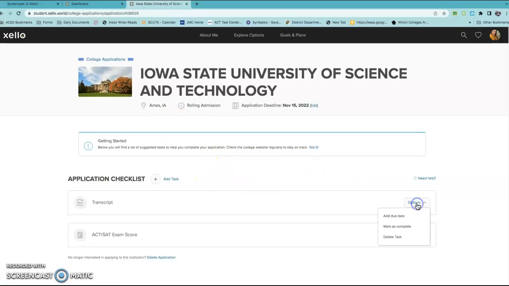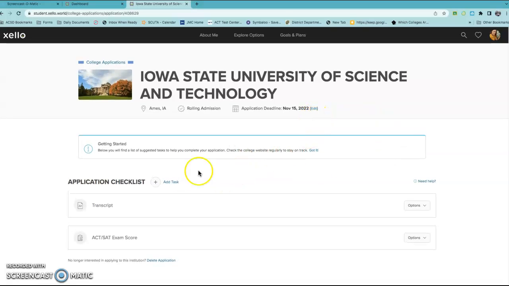Then you can add your transcript, okay? You can add other tasks. You can put your ACT exam scores. Below you'll find a list of just tasks that help you create your application. So you can start to do applications and things of that sort, and kind of get your application stuff set up.